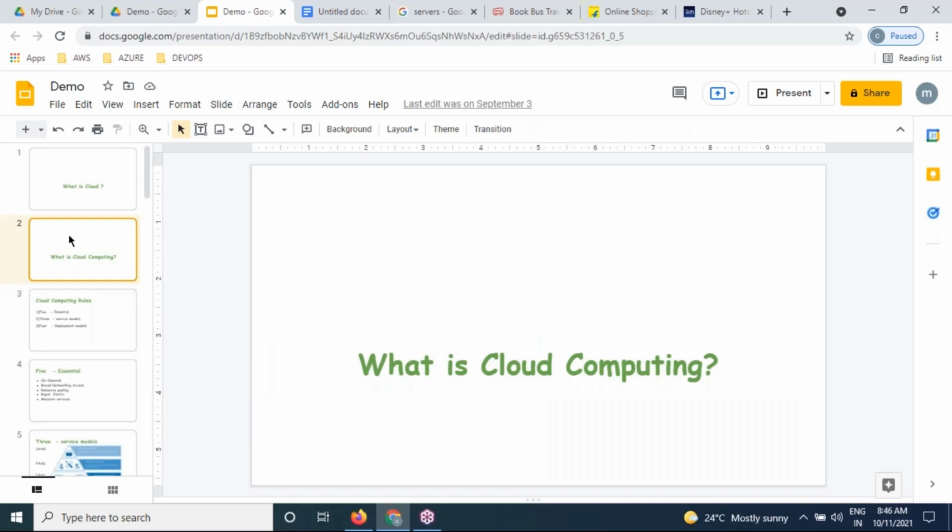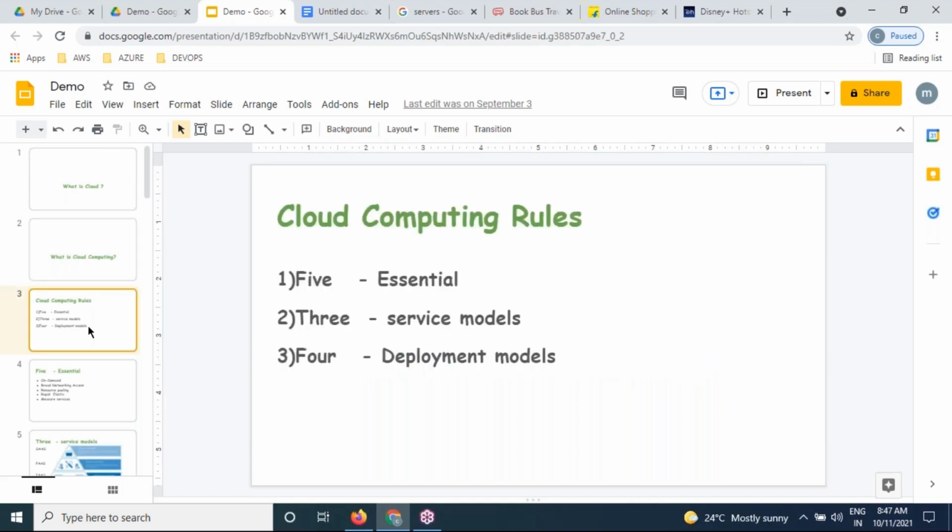Can anybody become a cloud provider, please? For example, I'm a millionaire, I'm a billionaire, I have enough money. Can I become a cloud provider like AWS, like Google, like Azure? No, we can't. We need to follow some rules and regulations. Even if we have money, we can't become a cloud provider. We need to follow some set of rules.